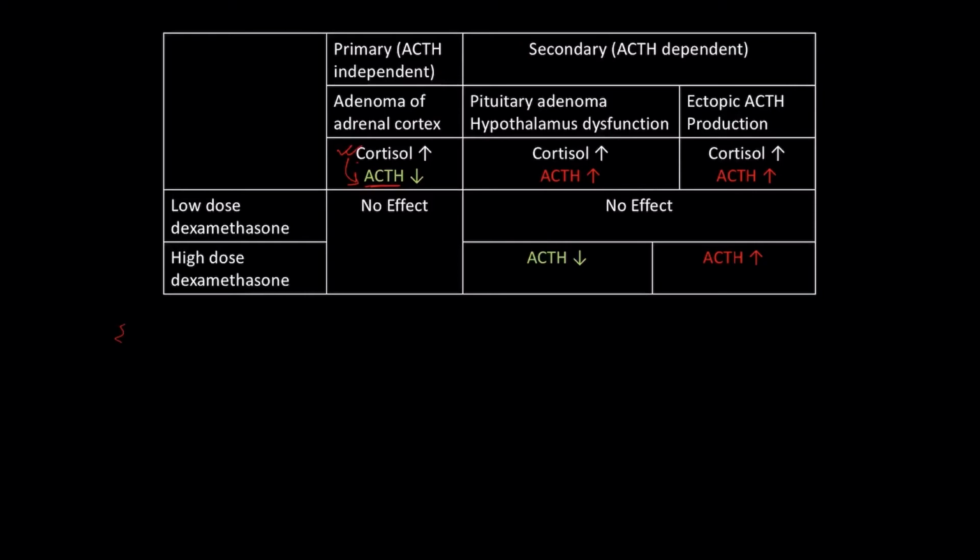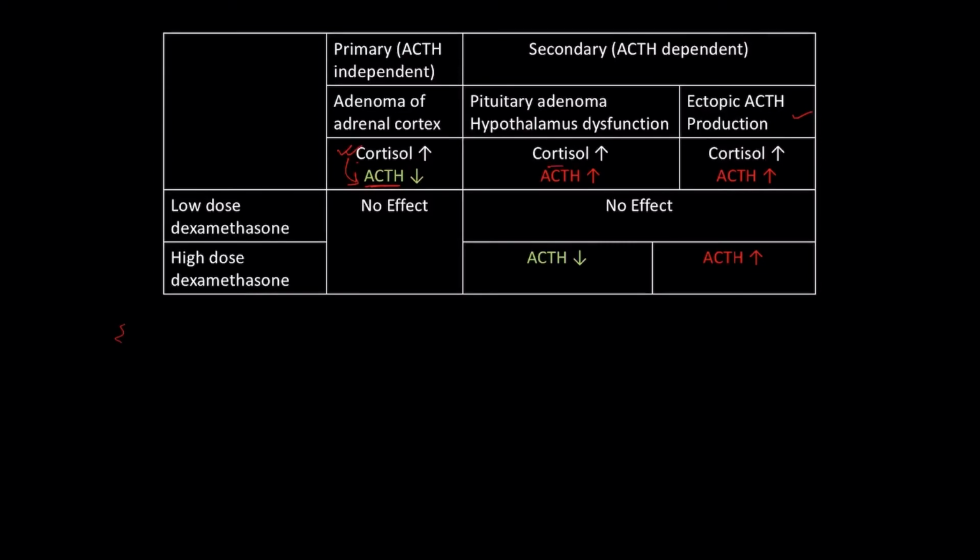Secondary hyperadrenalism, which is ACTH dependent, we can divide into two groups: either dysfunction of the hypothalamo-pituitary axis, or excess ACTH production.